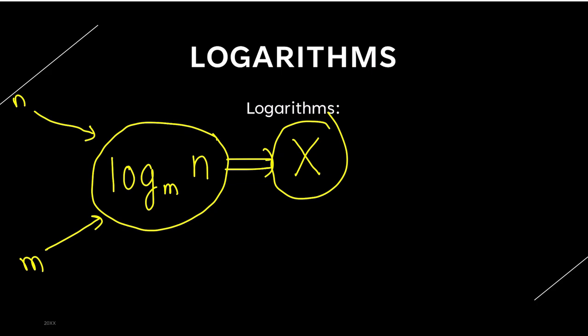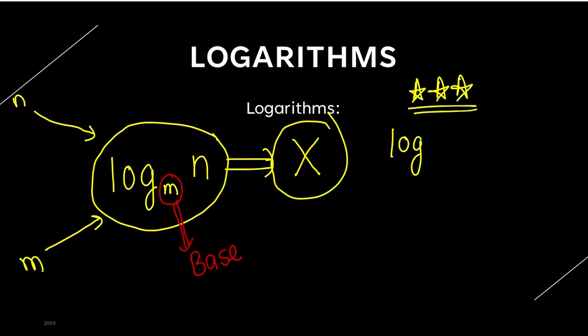Right? So understanding what m and n are: m is known as the base. Just note it down. M is the base. Now, this is very important. From my experience, even if I am not able to recall many formulas in the exam, I know this basic. If you know these three basic steps, you know the logarithm, right?